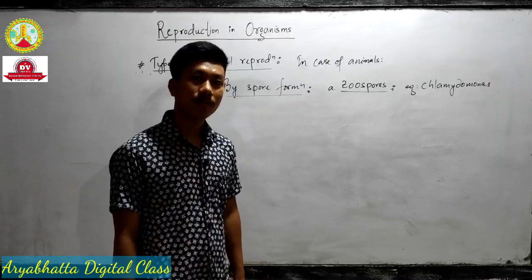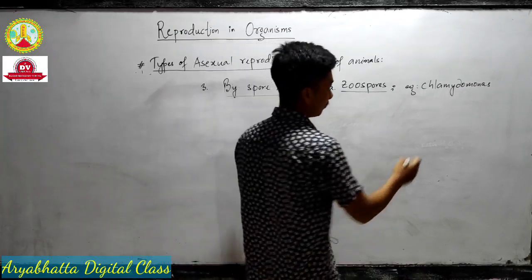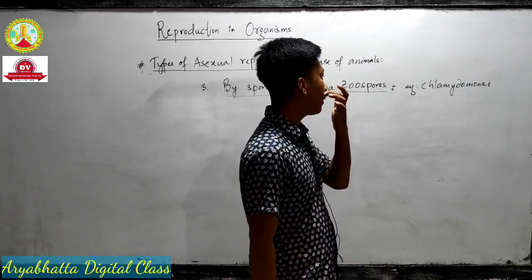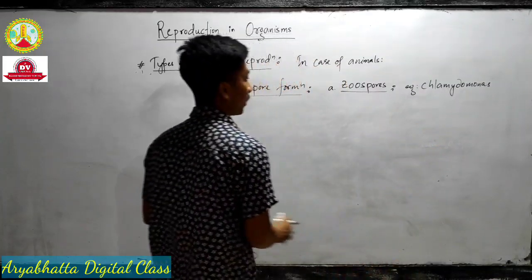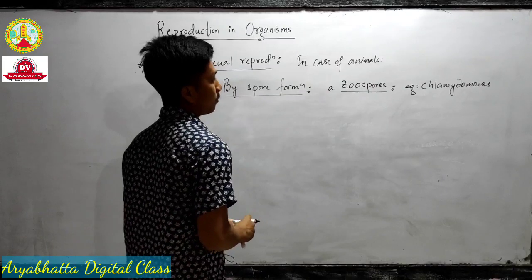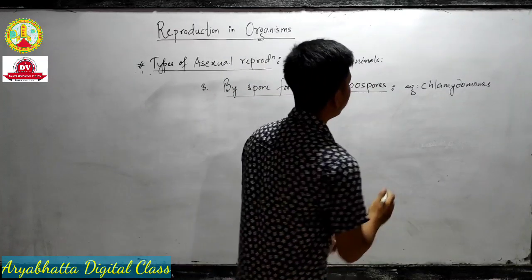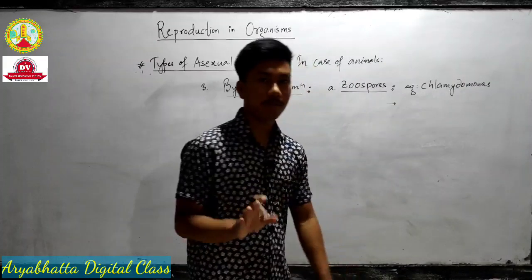There are 3 types of algae, right? There are 3 groups of algae. So green, brown or red? Tell me. So which organism shows zoospore formation? Chlamydomonas. So we need to write a few characters of it.